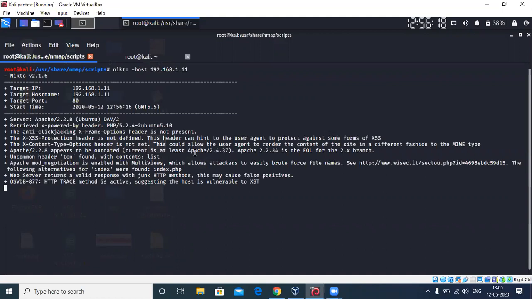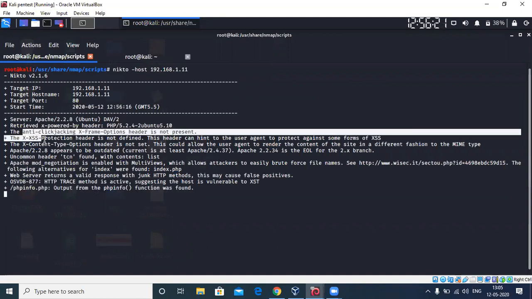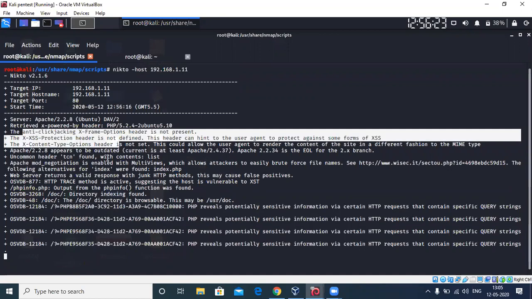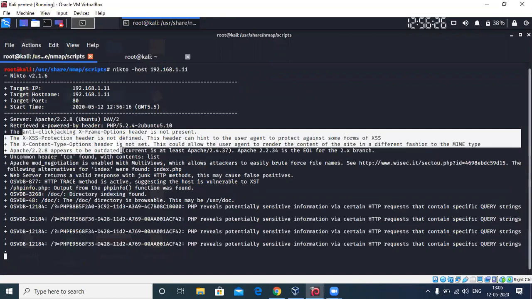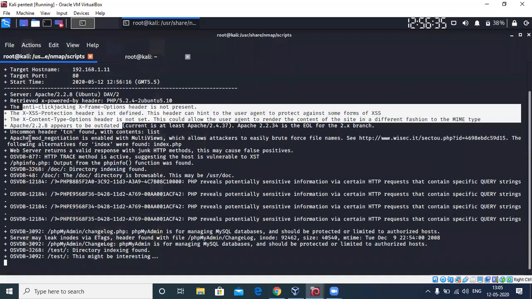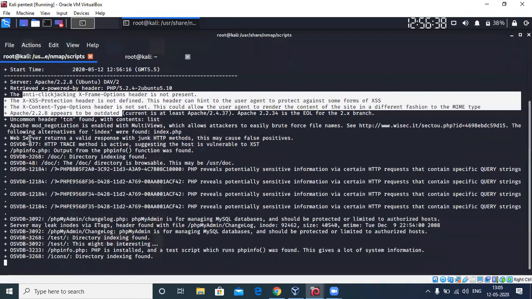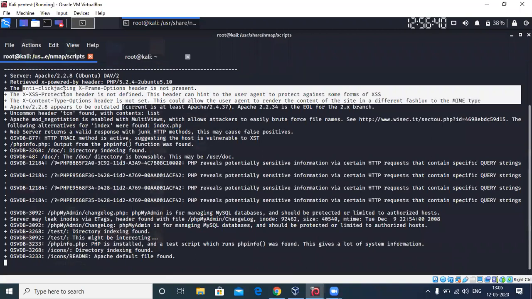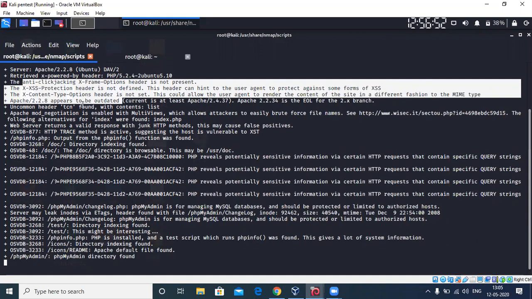Before it goes haywire again, these are some of the headers that need to be present in the request that goes out from your web application. If they are not present, for example, if the XSS protection header is not present in your request, that means it is vulnerable to XSS, cross-site scripting, and this is something for anti-clickjacking, and content type options. Content type options means the sniffing part. So with X-Content-Type-Options, you have to give nosniff, and that is when it protects you a bit against sniffing.